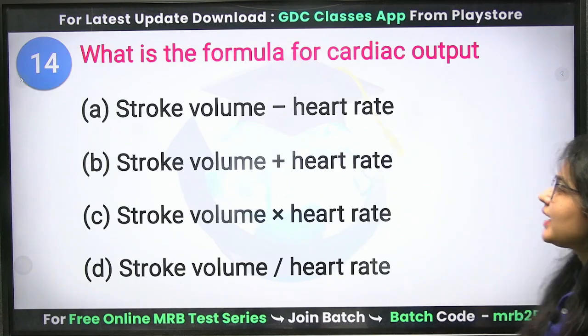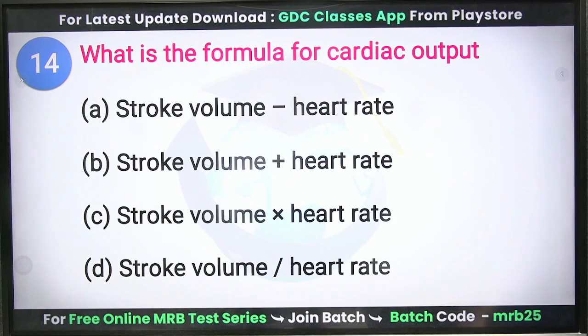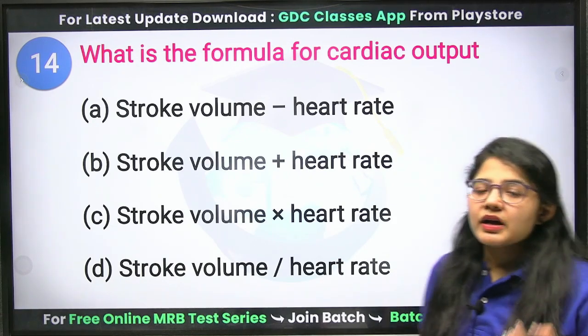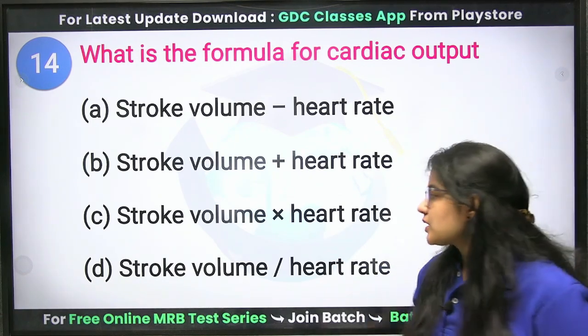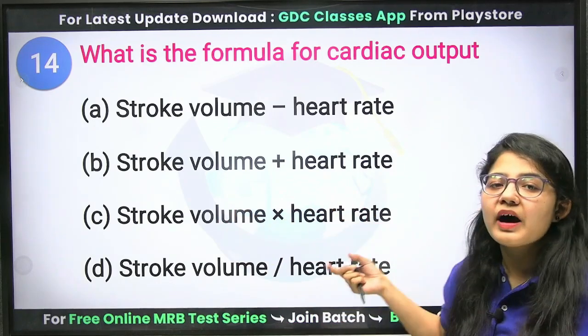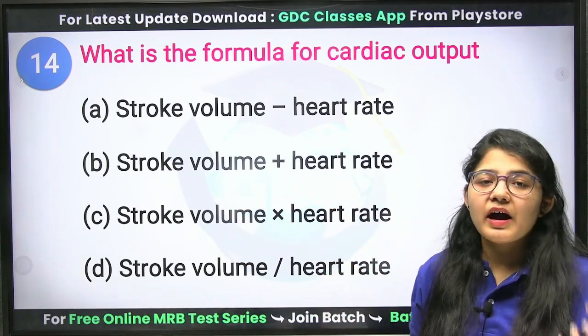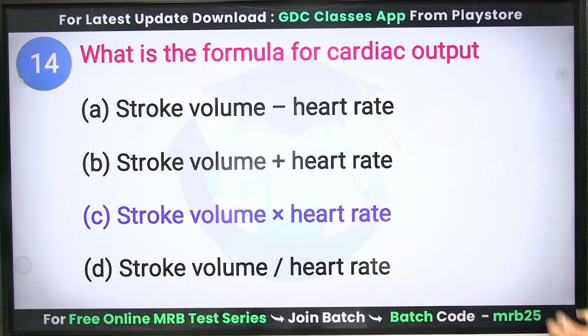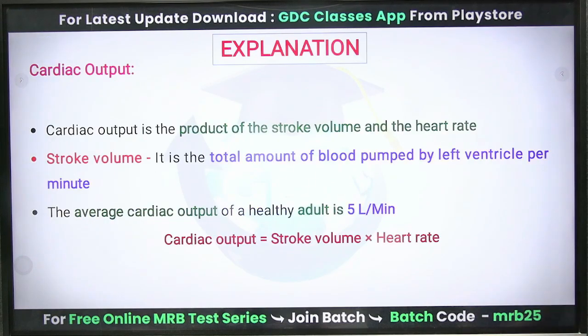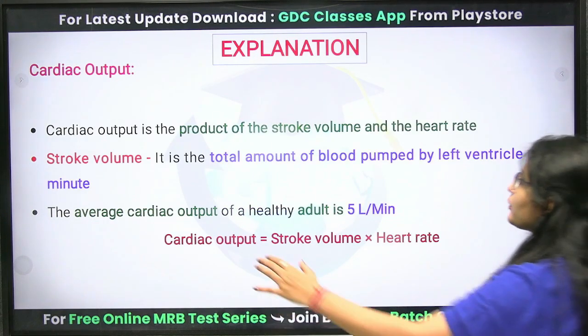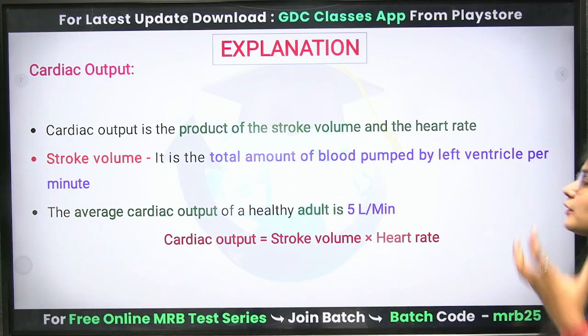Okay. Next question. What is the formula for cardiac output? Cardiac output means stroke volume into heart rate. Your heart rate into stroke volume defines your cardiac output. Clear? Cardiac output is the product of your stroke volume and heart rate.